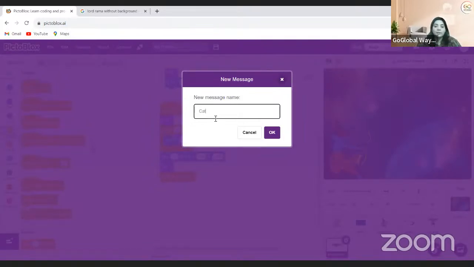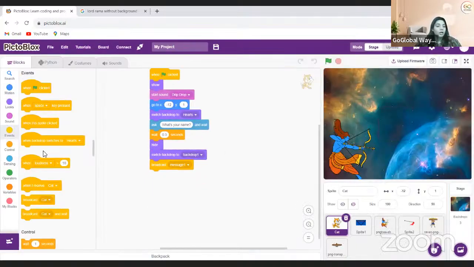So I will put cat over here as a broadcast. Okay, so when I receive cat, it is going to display a message. The cat will be shown in the position and say, wishing you a very happy Dussehra, and whatever your name is.